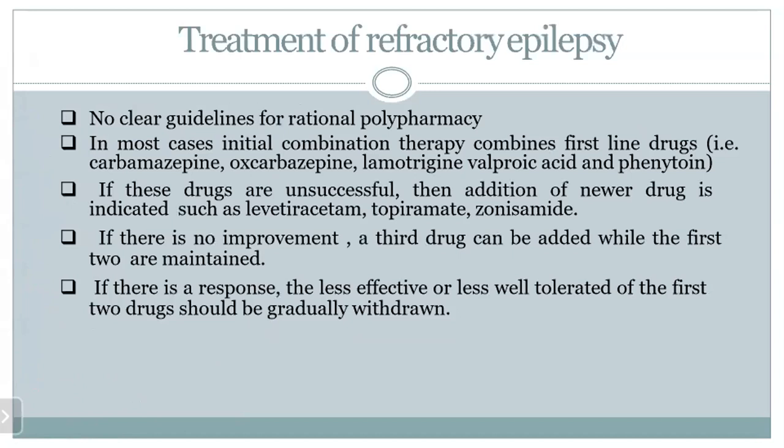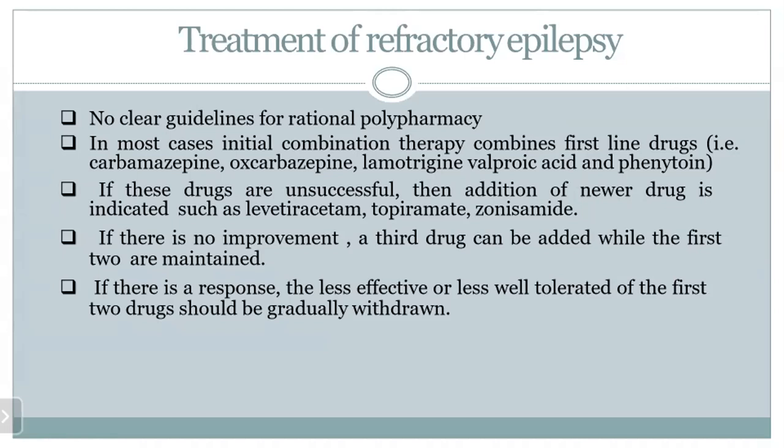And talking about the treatment of refractory epilepsy, actually there are no clear guidelines for rational polypharmacy, and in most cases, initial combination therapy combines first line drugs, that is carbamazepine, oxcarbazepine, lamotrigine, valproic acid, and phenytoin. If these drugs are unsuccessful, then the addition of a newer drug is indicated, such as levetiracetam, topiramate, or zonisamide.